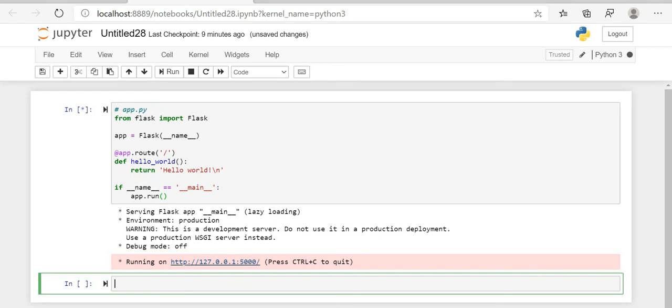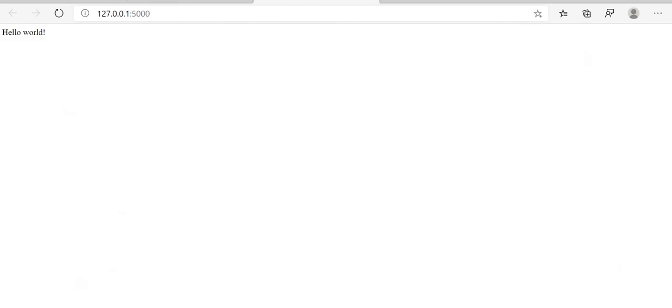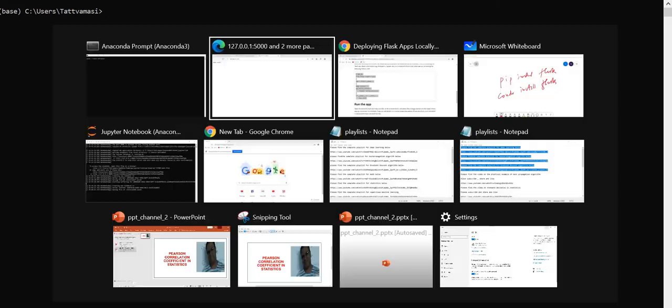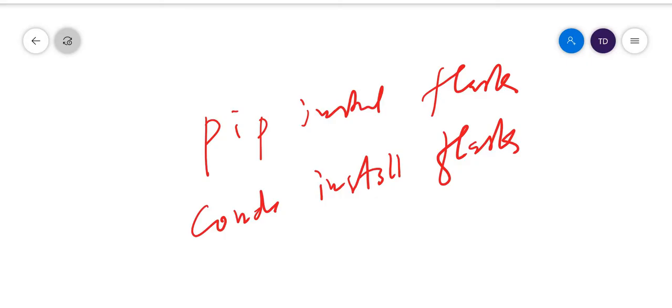This is the link I am getting. I can open this link in the browser. When I open it, I will get a Hello World program. This is a very simple process. If you have Anaconda in your system, you can do it very easily. You can do a conda install Flask, and Flask will be installed.